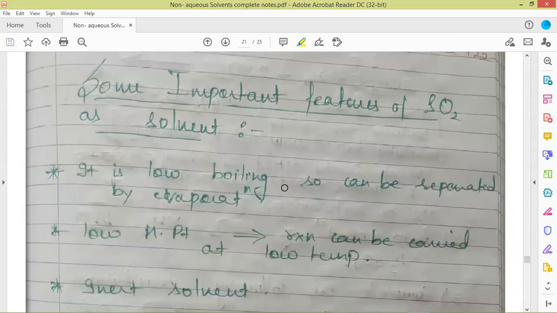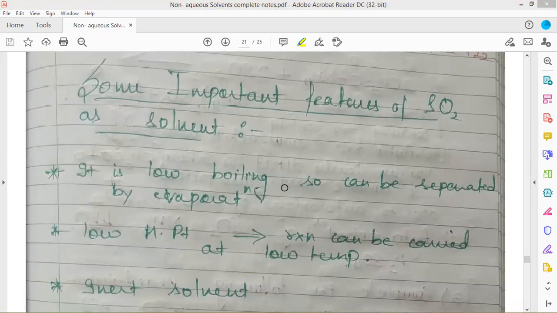Here are some of the important features of sulfur dioxide. We have discussed mainly the important reactions which are carried out in sulfur dioxide. The reactions which we have discussed in this video are very important from the point of view of your exams. These reactions directly come in your exams. These are direct questions which can be asked about completing the reaction, or what products are going to be formed. Write down the reaction for this particular thing in the presence of sulfur dioxide. These are the kind of questions which can come in your exams from this portion.